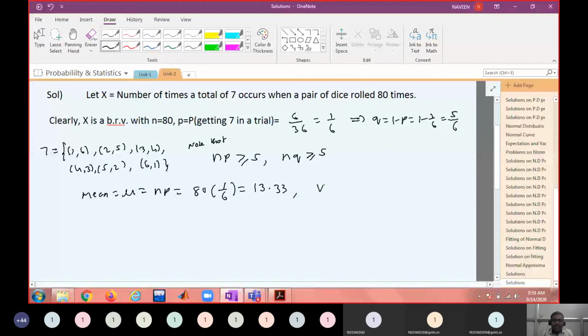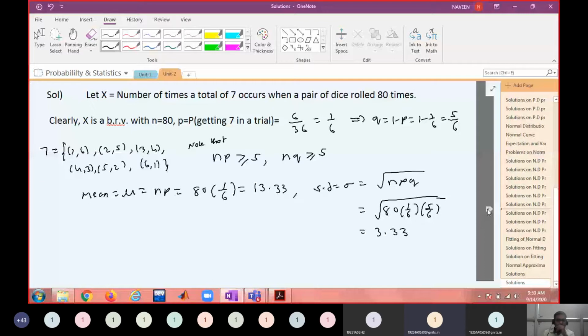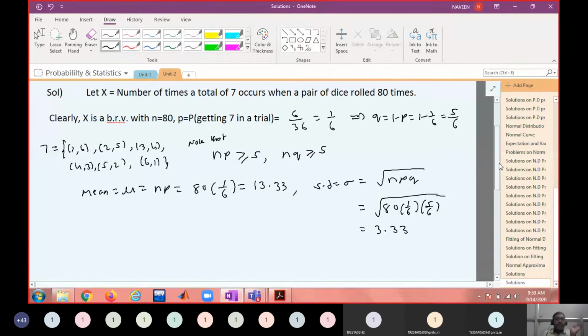And variance. Or we don't need variance, we want SD, standard deviation. So standard deviation sigma equal to root of NPQ. Please compute this also. 13.33 times 5 by 6 is 11.1111, under root, that is 3.33. Okay, so this is for the number of times a total of 7 occurs.